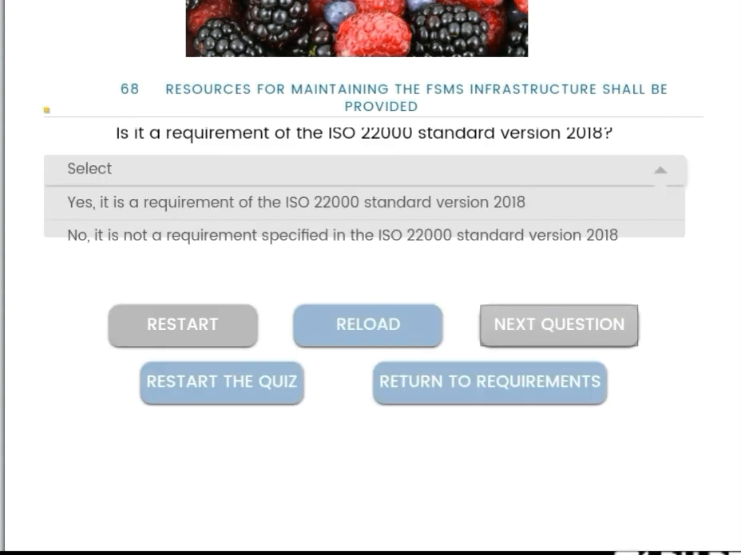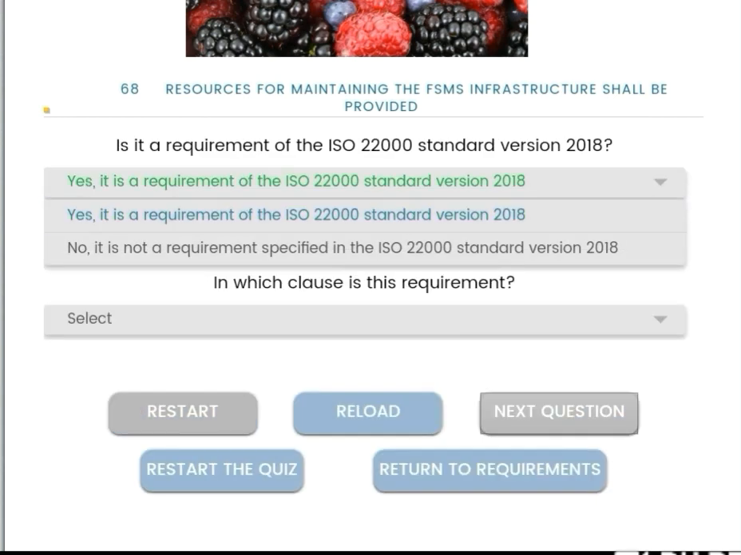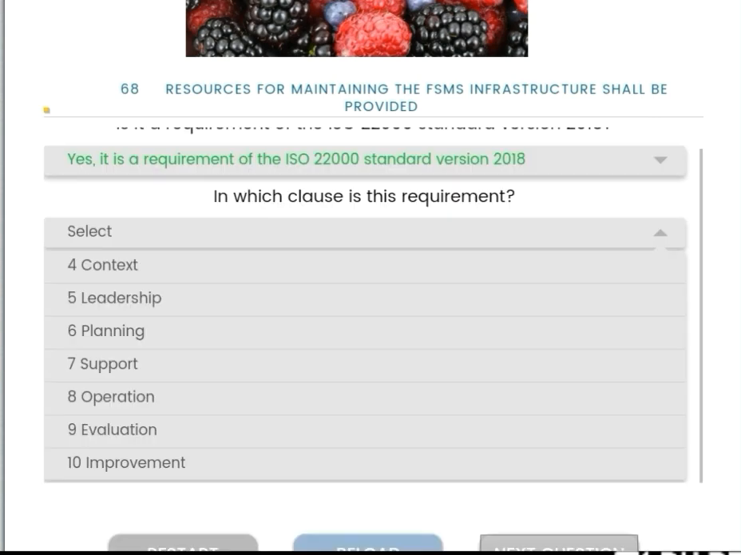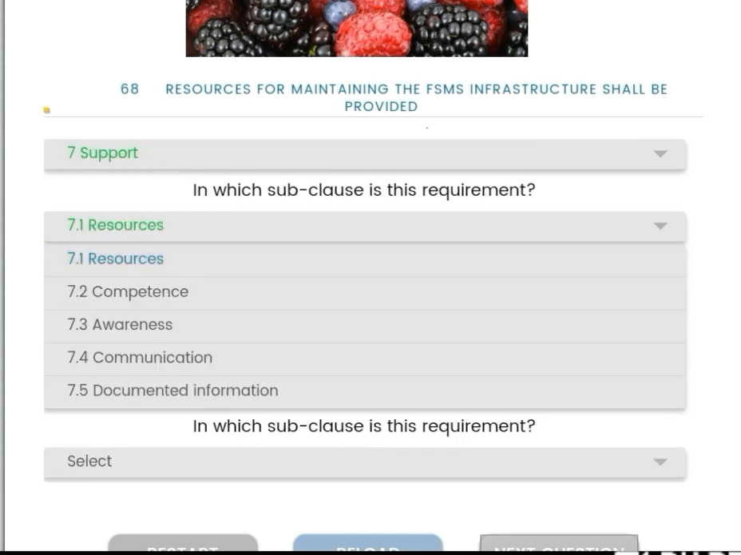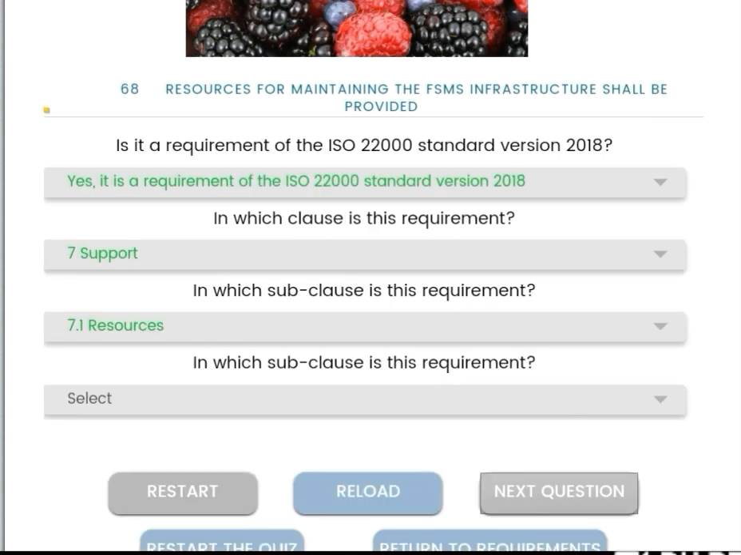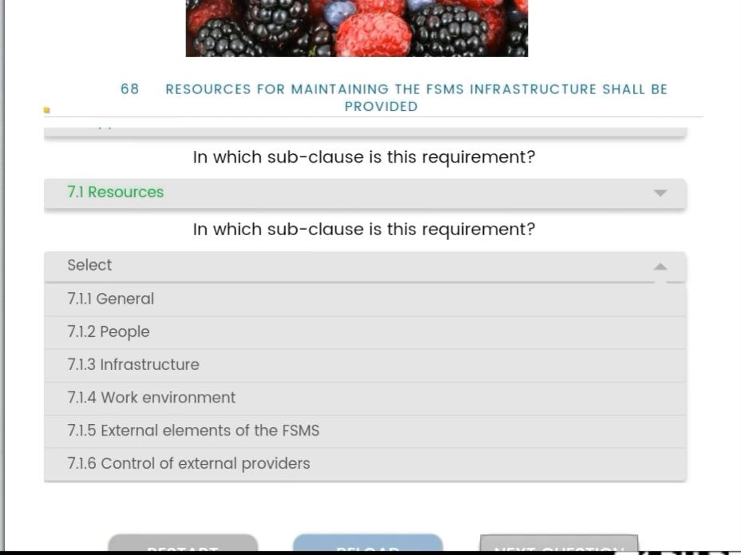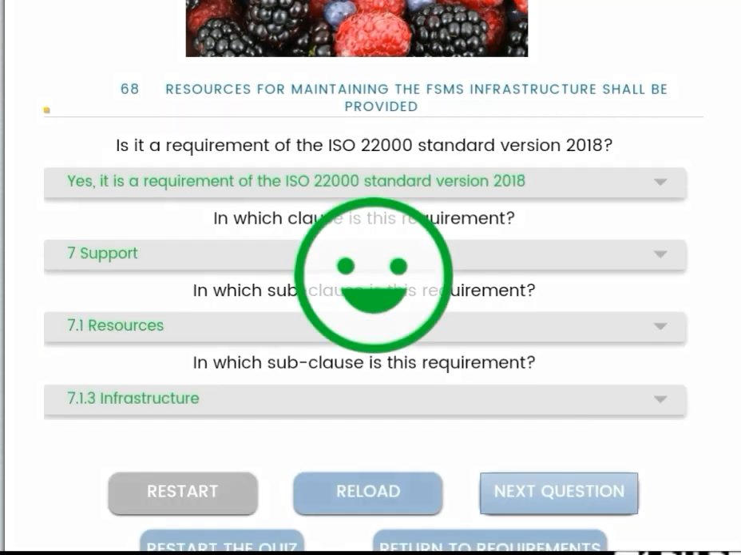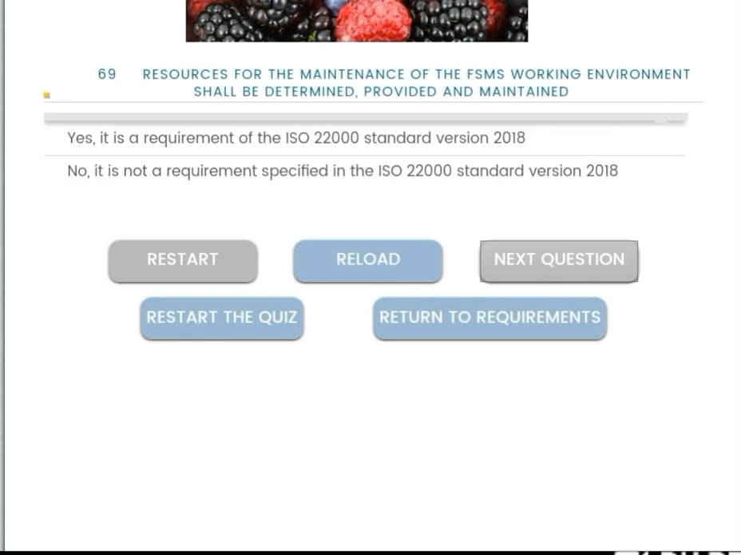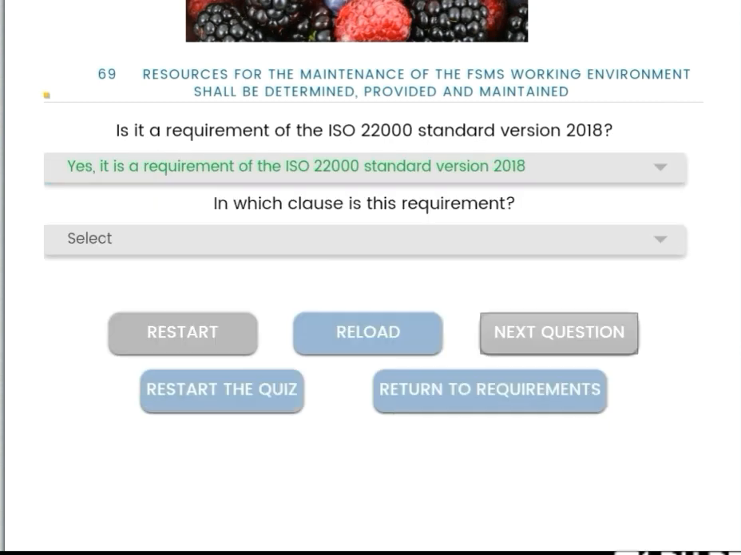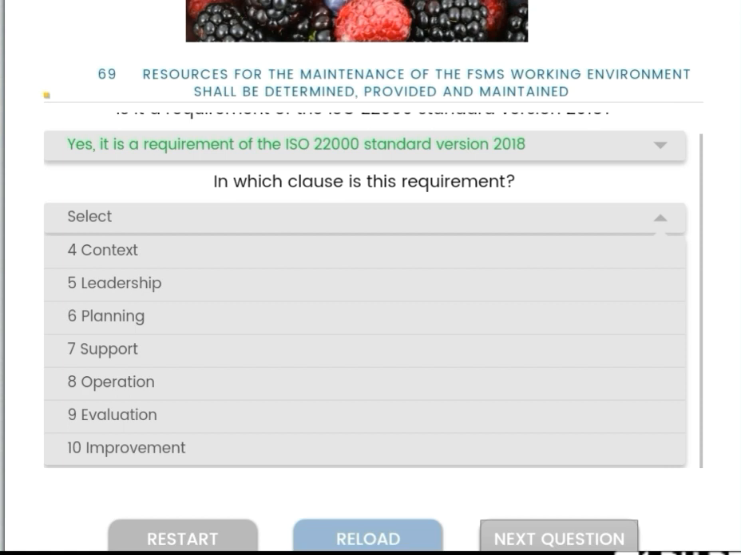Yes, without the resources you cannot maintain the FSMS requirement or infrastructure is required. Then the clause number is support. The resources come under support, and 7.1 is the resources subclass, and the subclass is 7.1.3 infrastructure. Then next, resources for the maintenance of the FSMS working environment shall be determined, provided and maintained. Yes, it is a requirement, all the environment of the FSMS required.